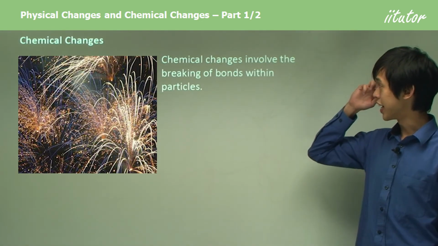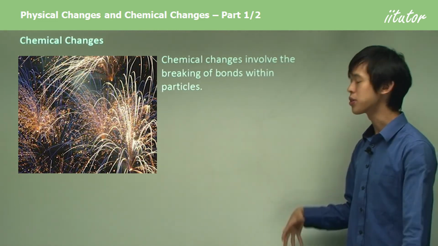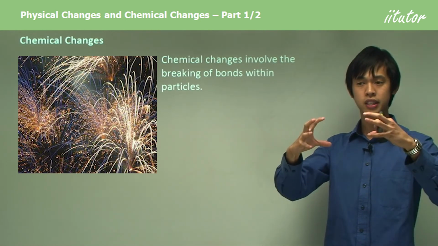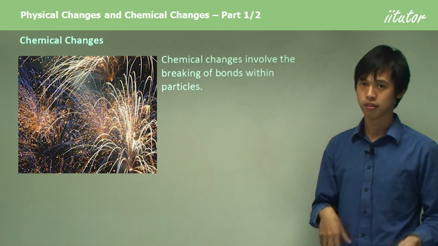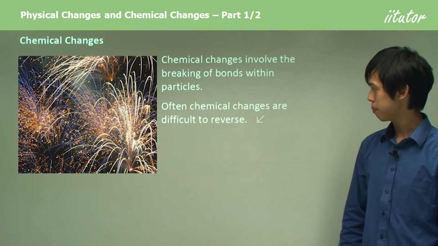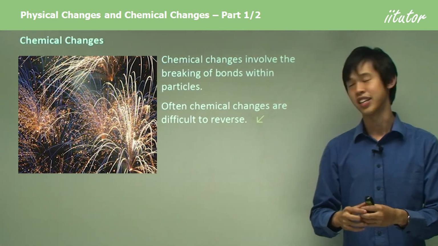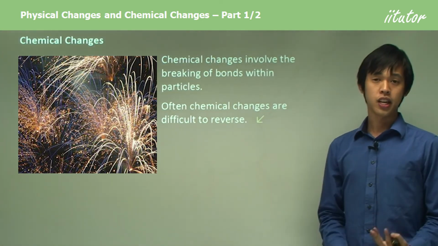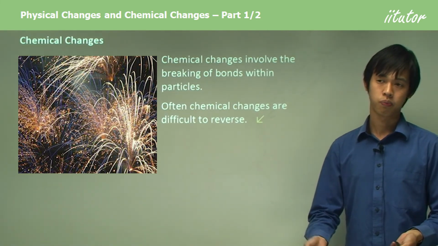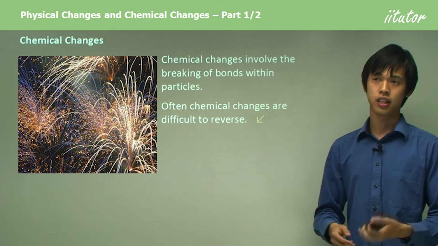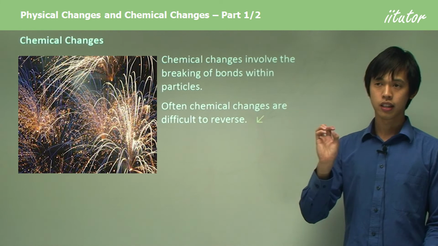Now, chemical changes involve the breaking of bonds within particles. As I mentioned before, we're talking about inside the actual particle. There are bonds, and we're rearranging those bonds to suit our chemical reaction. Because we're dealing with those very strong intramolecular forces, that's right, intra, it makes chemical changes very difficult to reverse. So think about burning hydrogen and oxygen. If you burn hydrogen and oxygen, you get very high burning speed and it works well for some cars and things like that, but you get water out.